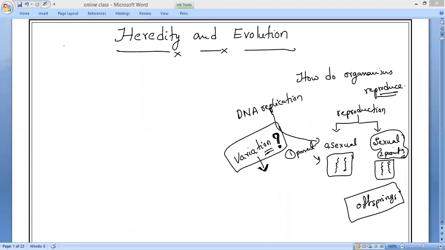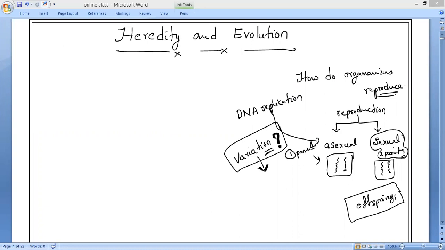So now, in this chapter, we are going to study exactly the mechanism of how these variations take place: DNA becoming double, or getting half from one parent and half from the other parent. In the same way, like asexual reproduction, how the DNA copying takes place. That is the mechanism, and how it is transferred or inherited from the parents to the offspring. That is what we will study in this chapter.